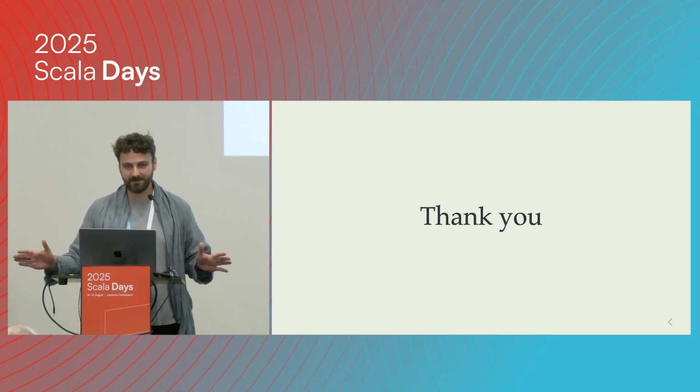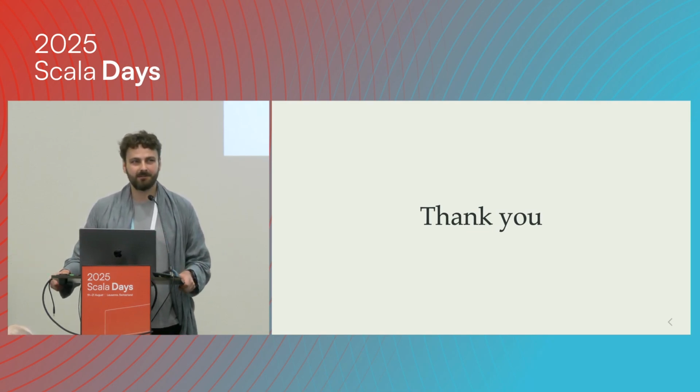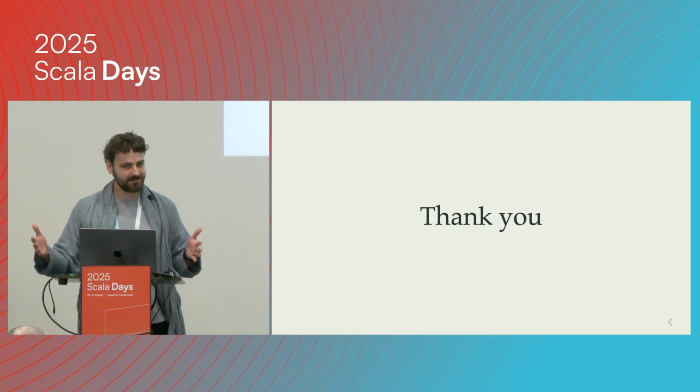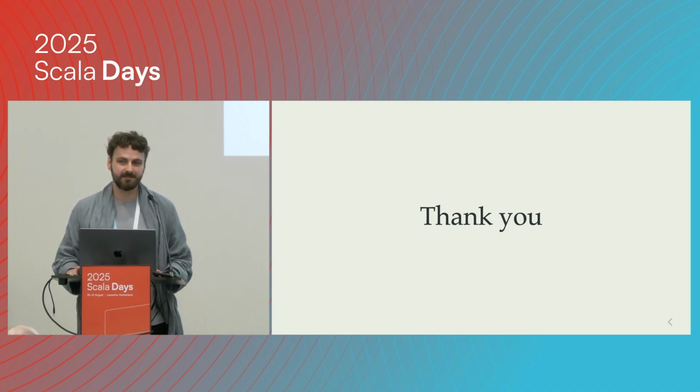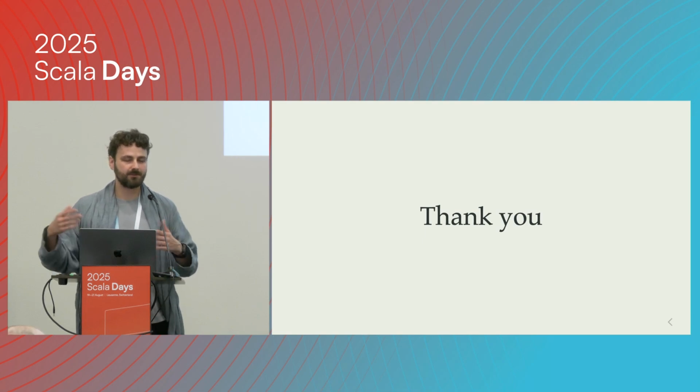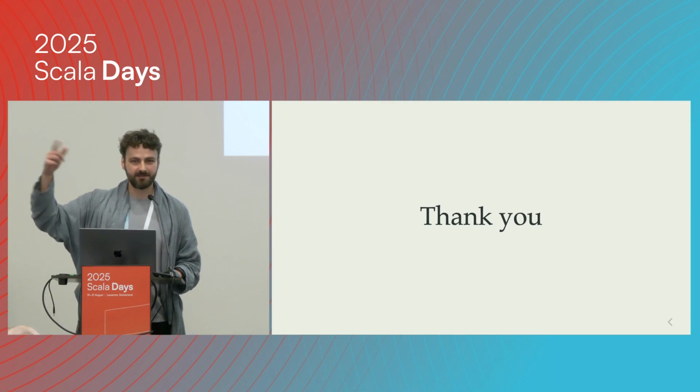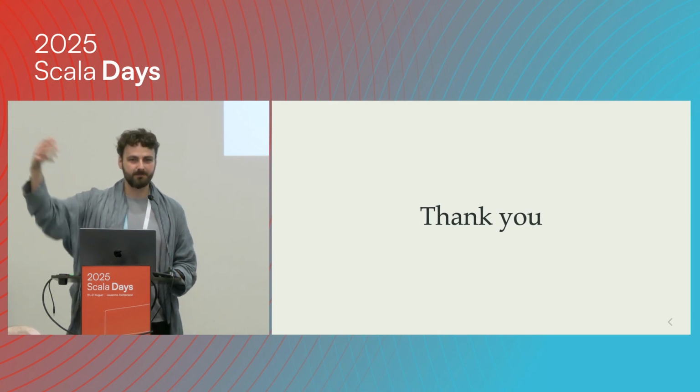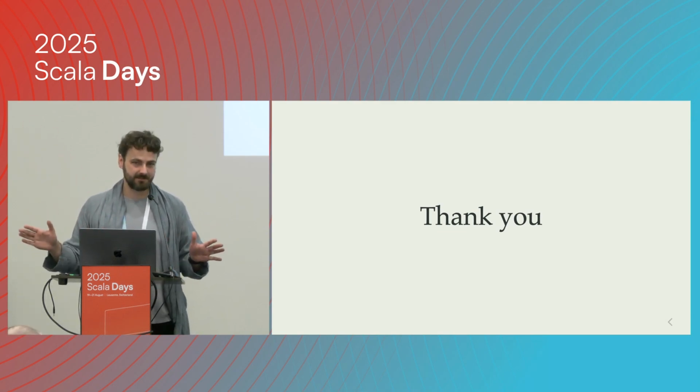I'm going to be open with you. This is a proof of concept, so I tried to handle enough cases to make my demo work, and I'm fairly certain that if you start doing more stuff inside, then you're going to get more and more corner cases. The way I was able to create cross quotes inside Scala 2: Scala 2 has no feature like, okay, if there is some implicit of your type, we're going to automatically pull it and use it. Scala 3 does it, Scala 2 doesn't.